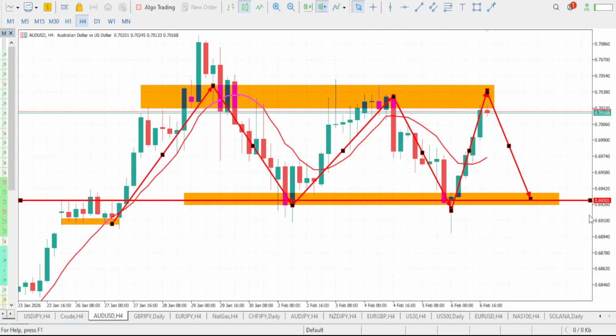Now, if AUD/USD can drop to tap our support level at a level of 0.69300, that is what we should be expecting. We should be expecting it to drop to a level of 0.69300. Once it can drop and tap a level of 0.69300, then I'm going to give you guys an update on what you should be expecting next on AUD/USD, as AUD/USD is likely to reject and push up again. So guys, expect it to drop to a level of 0.69300. Once it taps the level of 0.69300, expect an update.